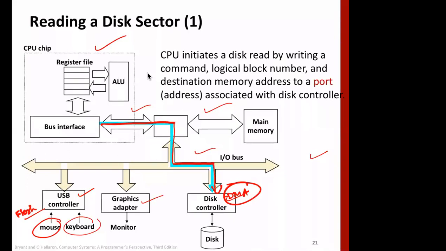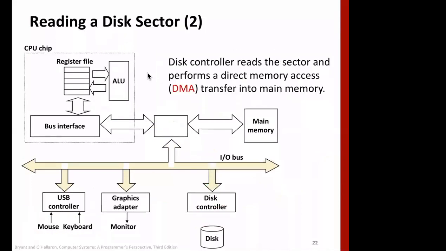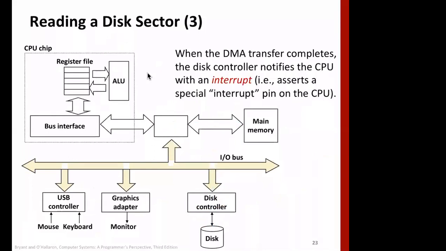Now this DMA controller gets all the details of what all is to be read from the disk, and then it's the disk controller's responsibility to do the job. So now the disk controller will transfer this to main memory using buses. And when the job is over, it will inform the CPU that the job is over. It's informed using an interrupt. Any question?